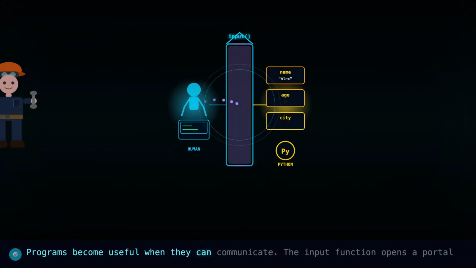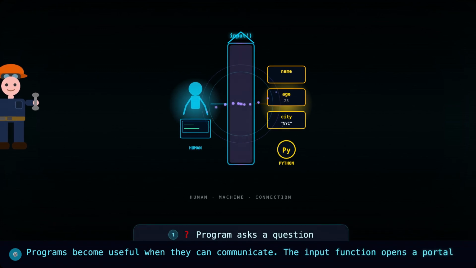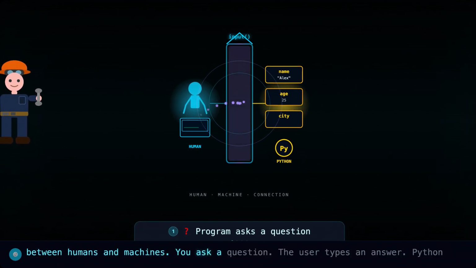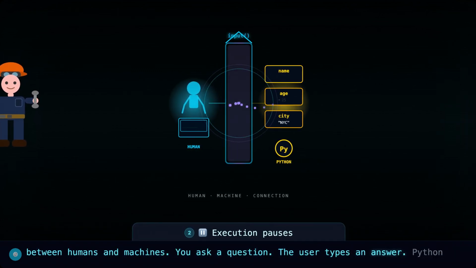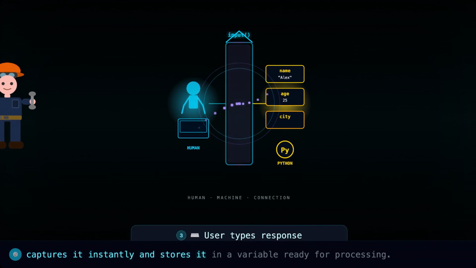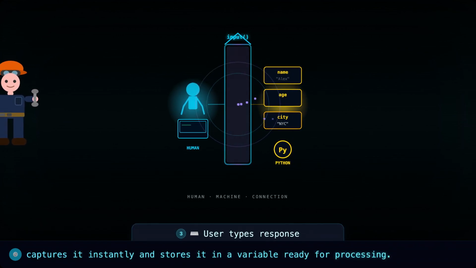Programs become useful when they can communicate. The input function opens a portal between humans and machines. You ask a question. The user types an answer. Python captures it instantly and stores it in a variable ready for processing.